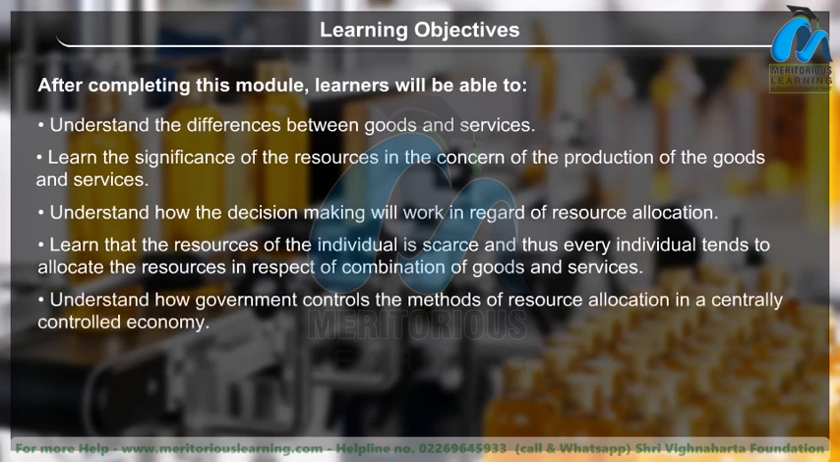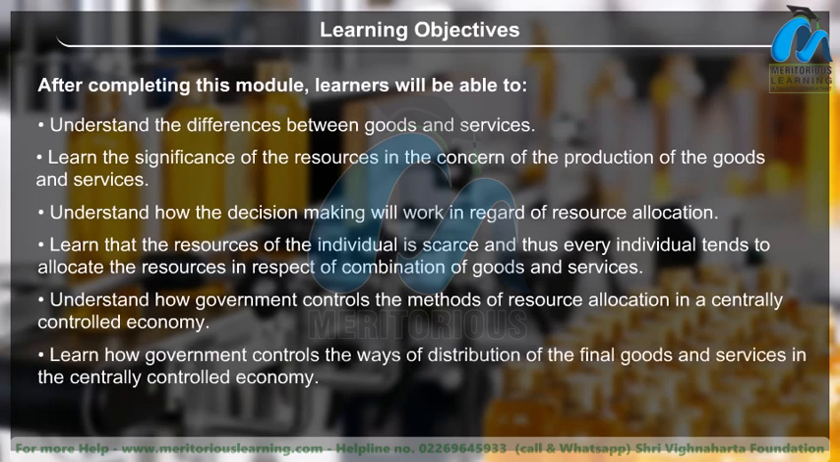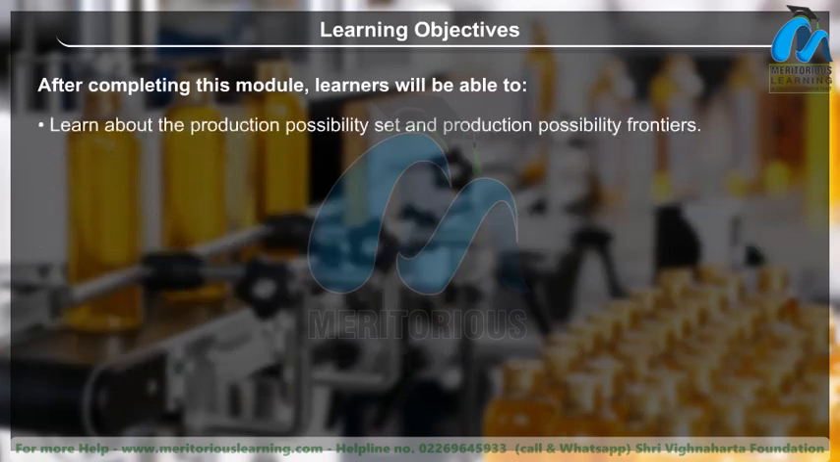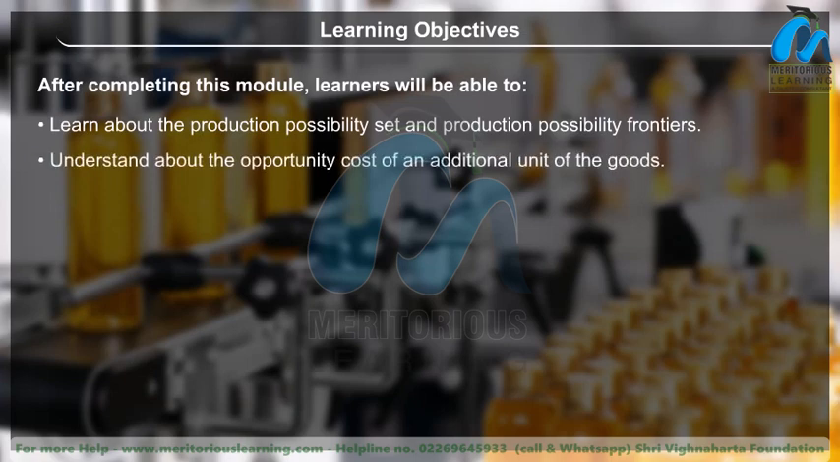Understand how government controls the methods of resource allocation in a centrally controlled economy. Learn how government controls the ways of distribution of the final goods and services in the centrally controlled economy. Learn about the production possibility set and production possibility frontiers. Understand about the opportunity cost of an additional unit of the goods.